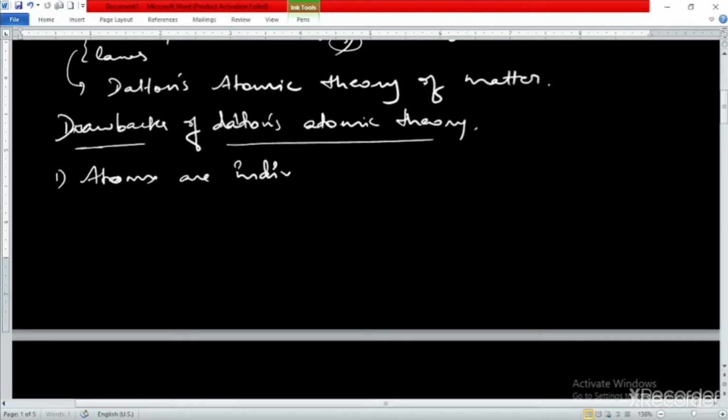But actually we know that in certain circumstances, the atom can be divided further.